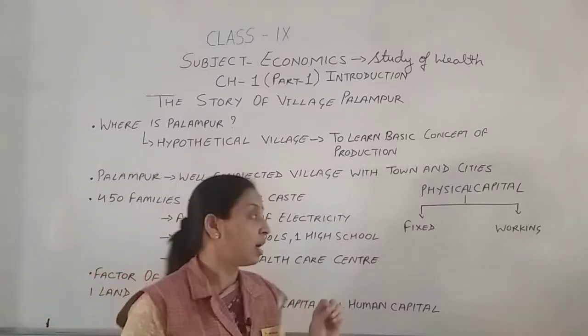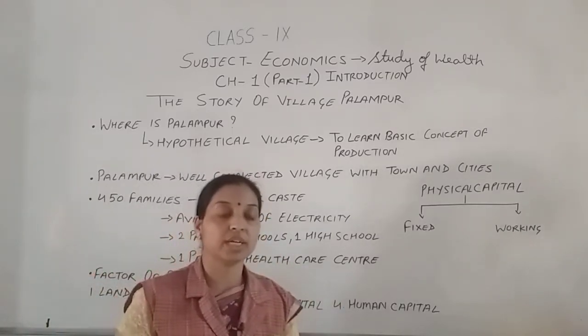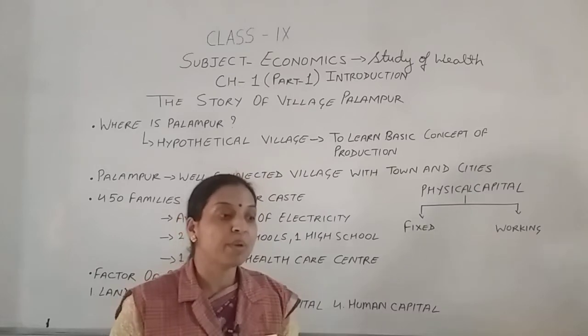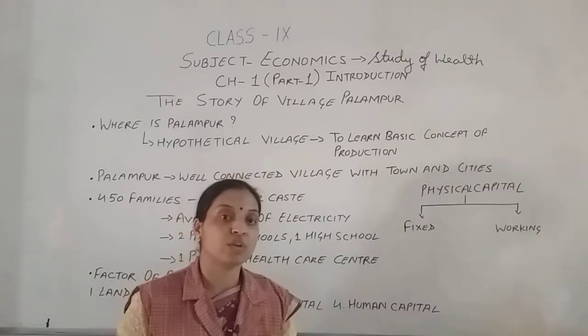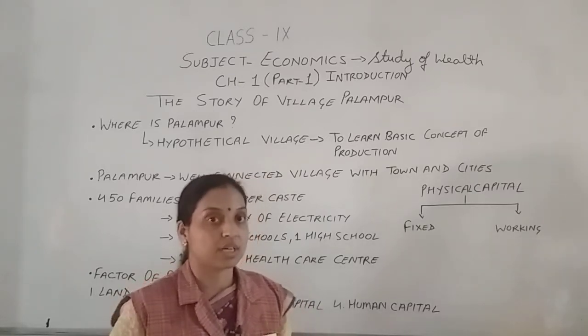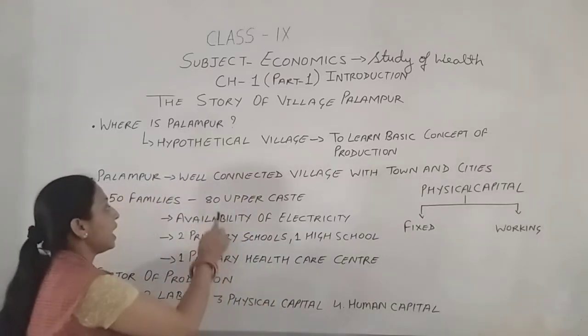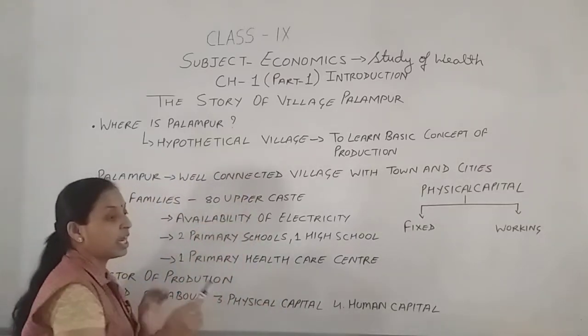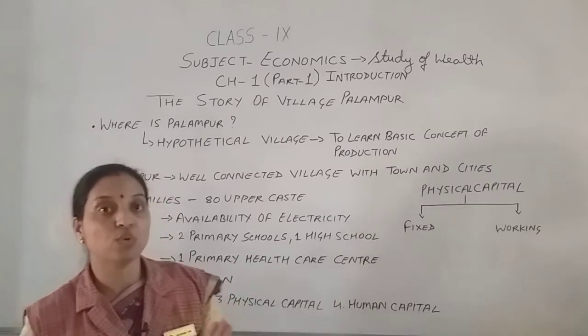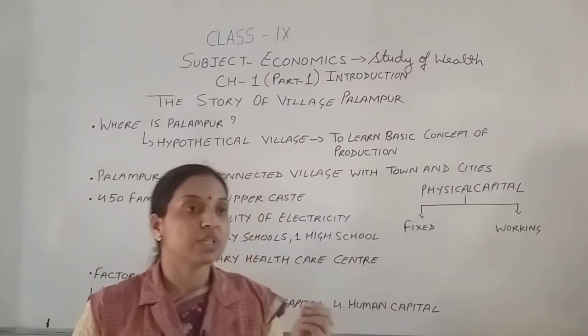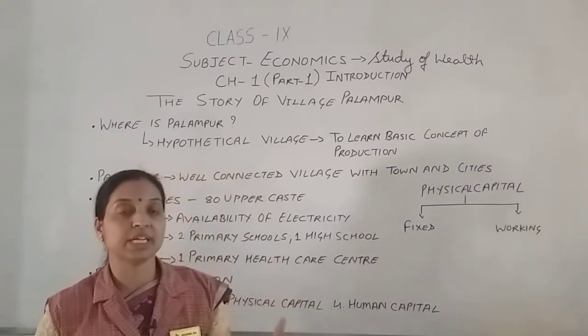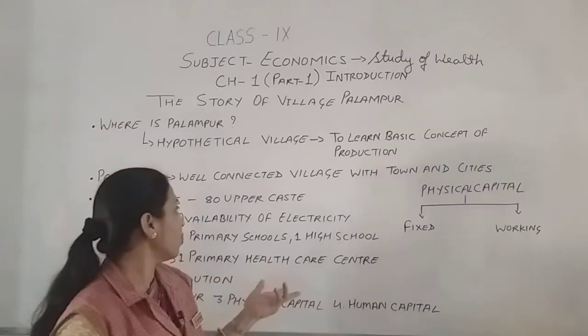With this data you have to analyze that in village Palampur many people live together who belong to different castes or religions. 80 families belong to the upper caste, so the majority of the land belongs to them, and their land holding percentage or capacity is also much more.